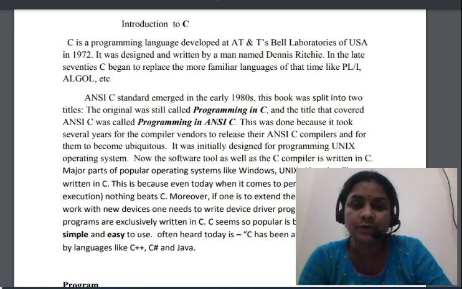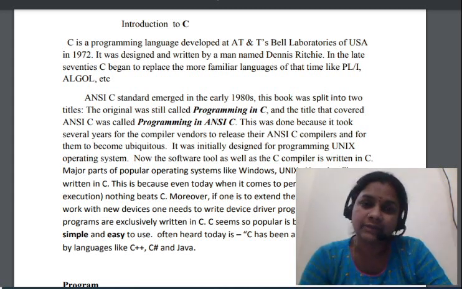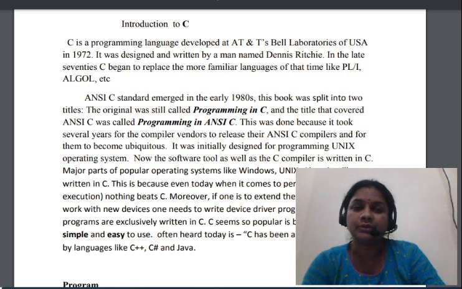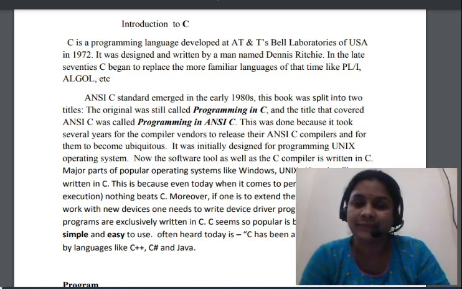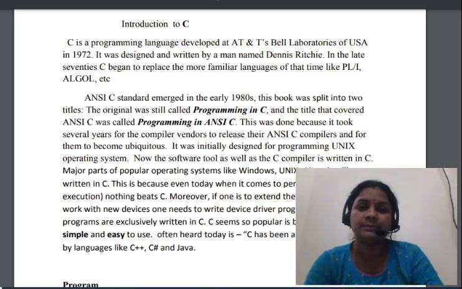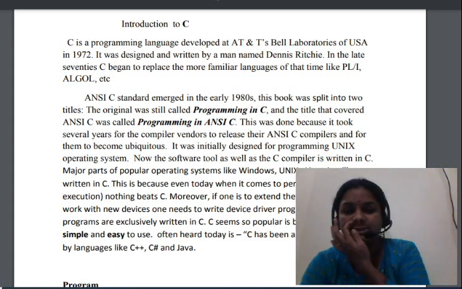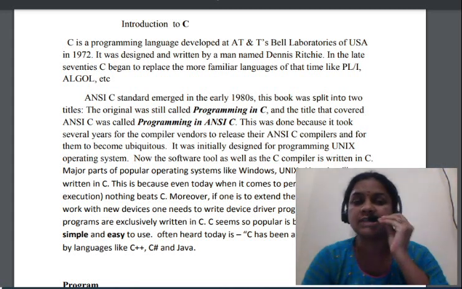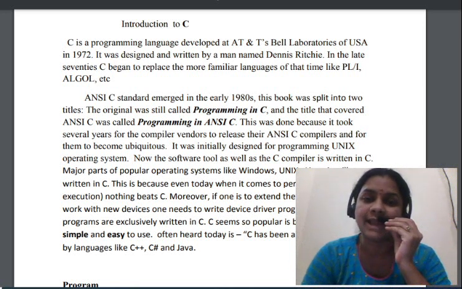Whenever we want to talk to a computer, you have to learn the programming language. Now you are going to learn about the C programming language. It is the second unit that is going to start here. It is known as the C programming language.